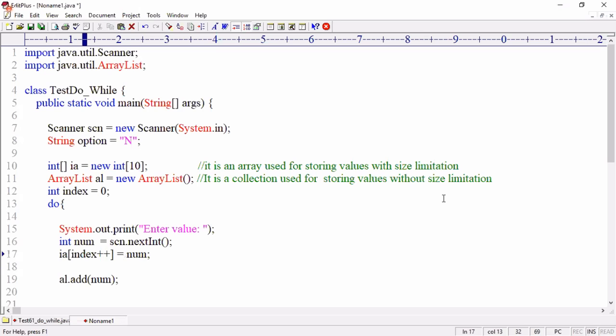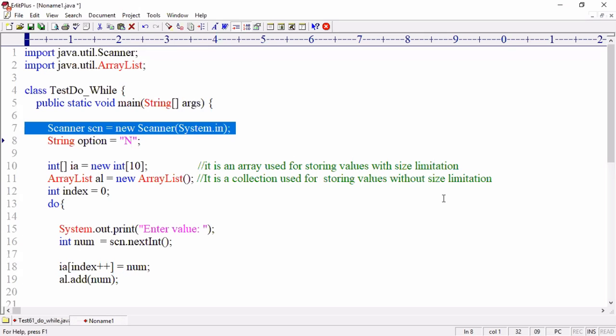Okay, this is the array syntax for storing a value in an array. This is the syntax for storing a value in an ArrayList. Simple point. Don't try to understand why I should write it like this, just follow it like that. That's it.